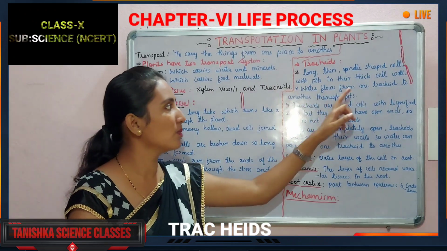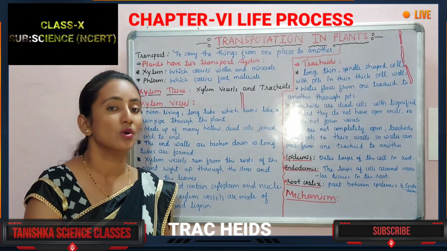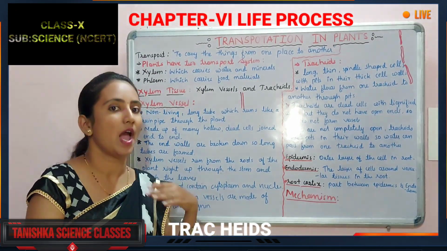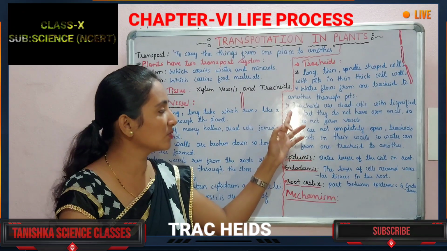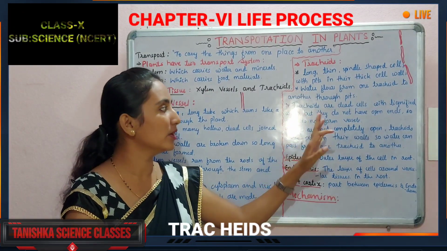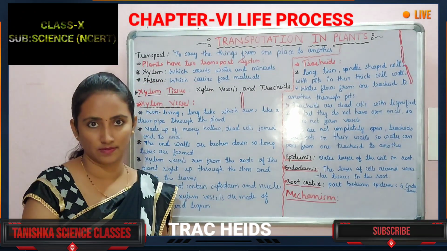So water flows from one tracheate to another tracheate through the pits, as I have said. Already I have said this. So through these pits, water will transfer from one tracheate to another tracheate. Next, tracheates are dead cells with lignified walls, but they do not have open ends, so they do not form vessels.